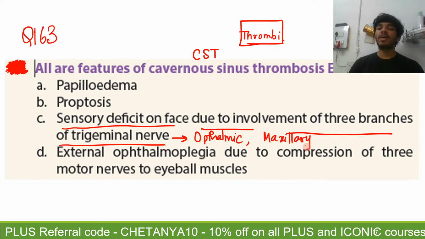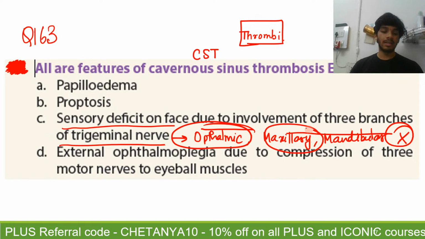And remember the ophthalmic and the maxillary, even though they are located in the lateral wall of the cavernous sinus, the mandibular is not at all related to the cavernous sinus, right? So there will be sensory deficit, but that will be only due to the ophthalmic and the maxillary loss, not due to the loss of the mandibular division of trigeminal. This C is the correct answer.